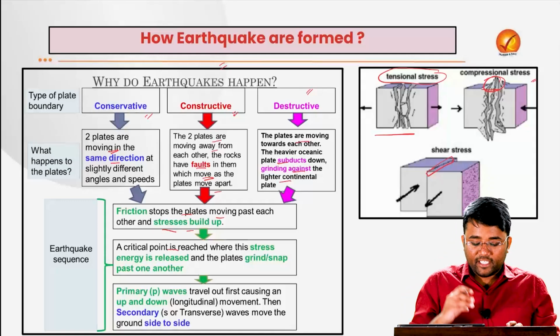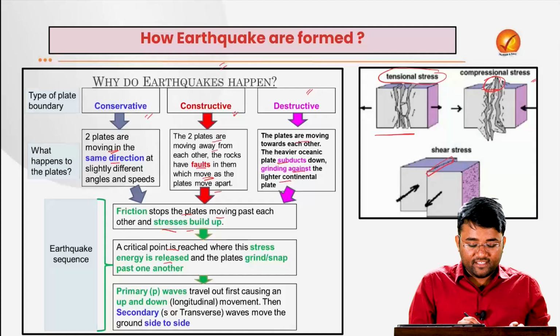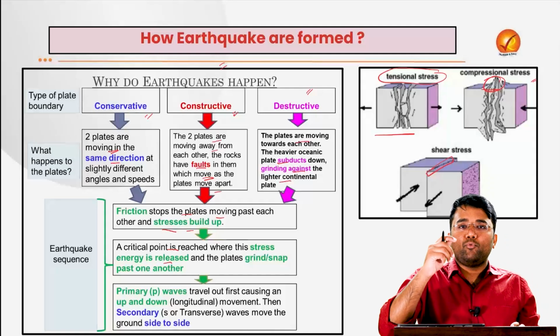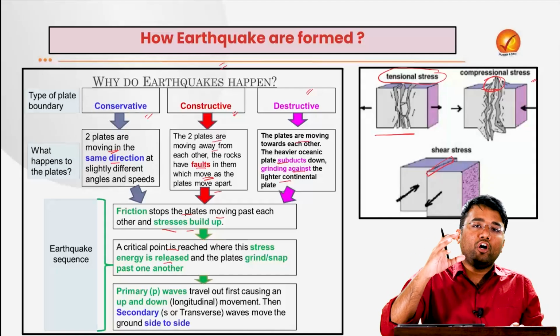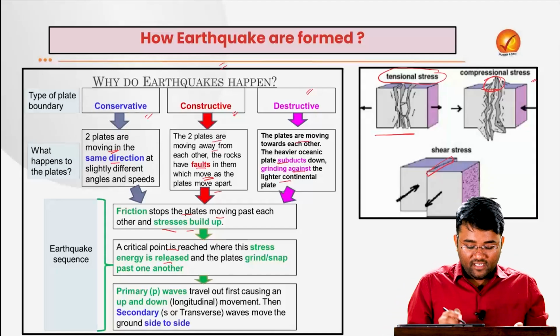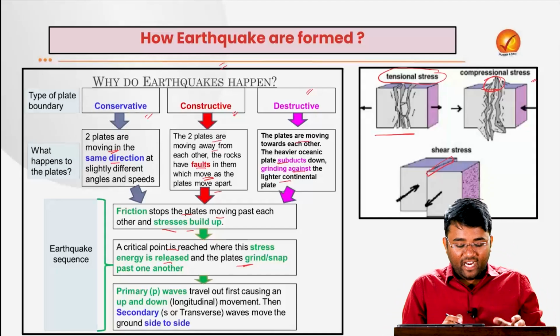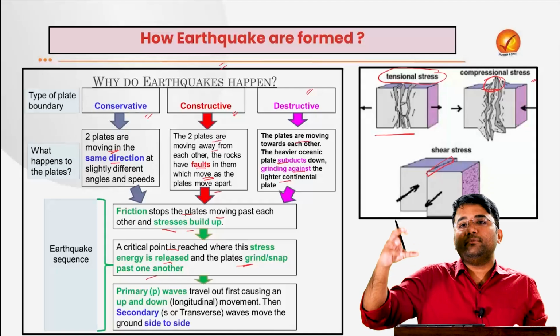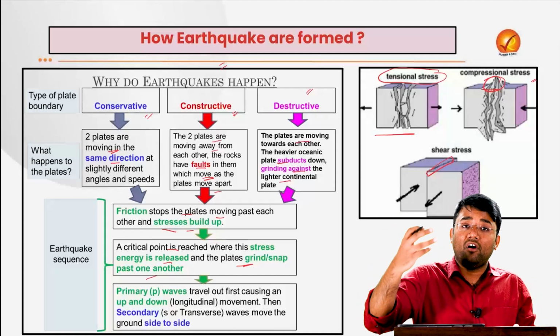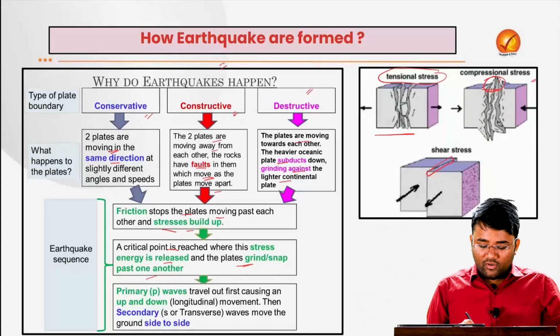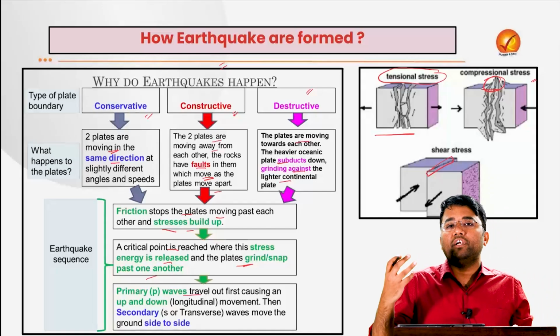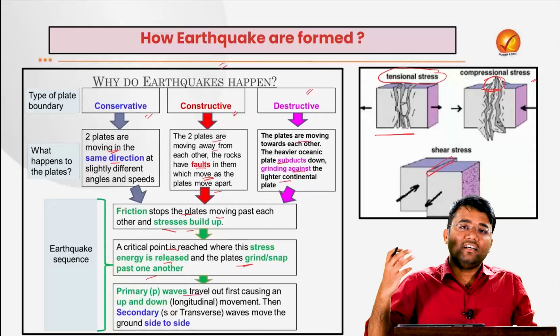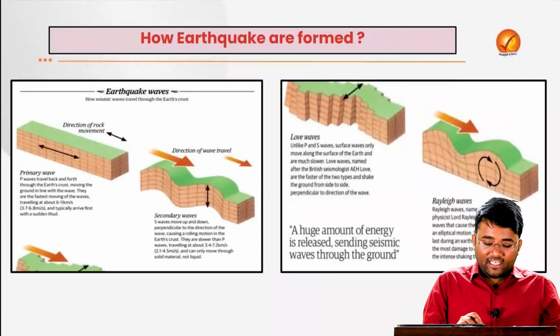And when a critical point is reached, when this stress is released, there is a point where the stress cannot be stopped and it gets released. Then plates start grinding, snapping past one another, which leads to the seismic waves being released, and we feel strong tremors on the earth. Also, it comes in the form of different body waves as well as the surface waves. So what exactly are they?